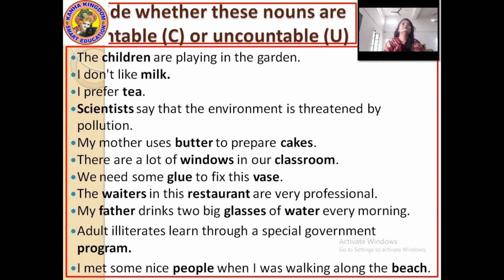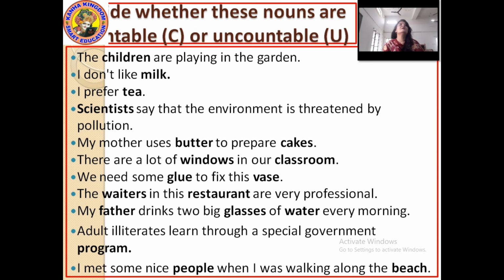I prefer tea. Here the highlighted word is tea. Is it countable or uncountable? Again the same thing, tea is a liquid form, and a liquid form cannot be counted. So the word tea is uncountable.